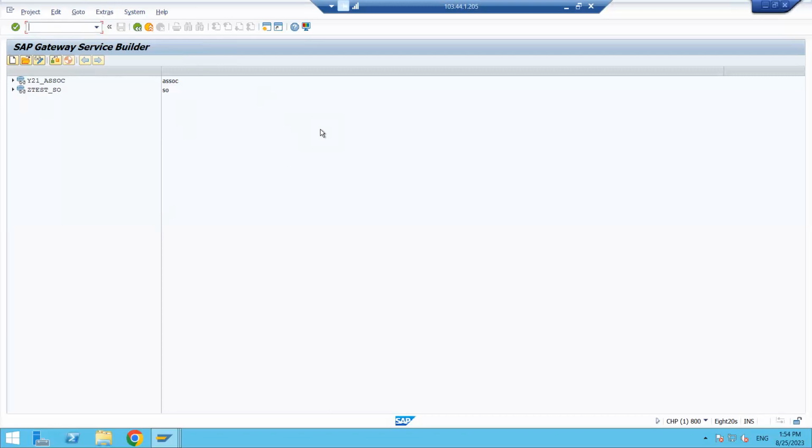We have to activate one service. Through that service, we can populate the data, fetch the data, modify the data, or create the data. Through the service only we can do this. And the URL will be generated in the service only. The URL we will give to the front-end application, or front-end server.